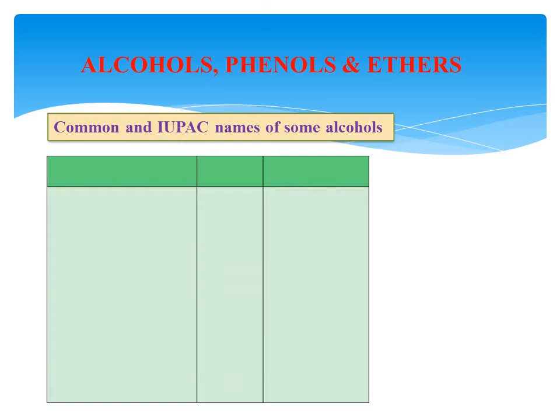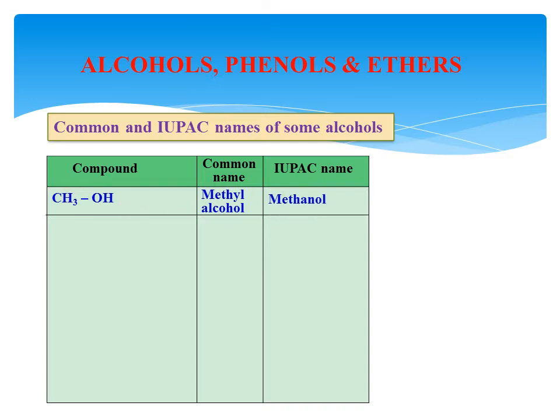Let us deal with some examples of common names and IUPAC names of alcohols. First of all, CH3OH. The CH3 group is methyl, and adding the word alcohol, therefore its name is methyl alcohol in the common system. In the IUPAC system, how many carbon atoms are present here? One carbon atom, therefore methane, and the last letter E of methane is replaced by -ol, therefore together it reads as methanol.